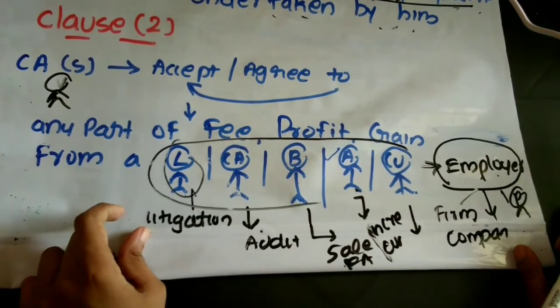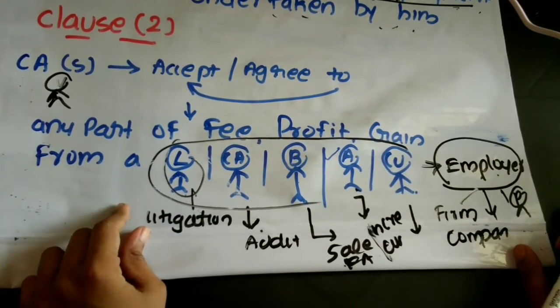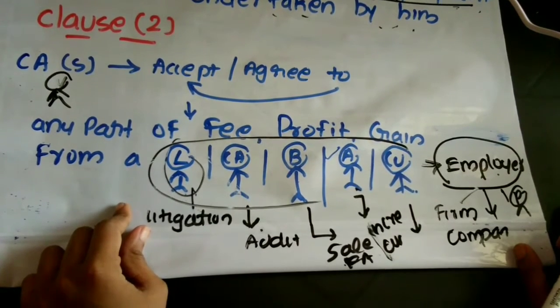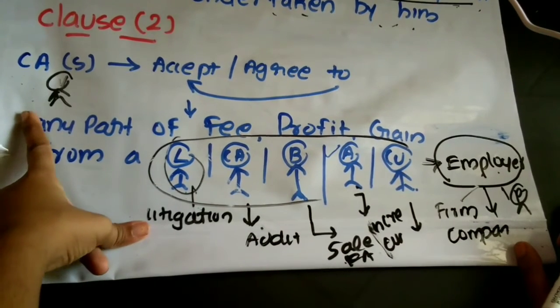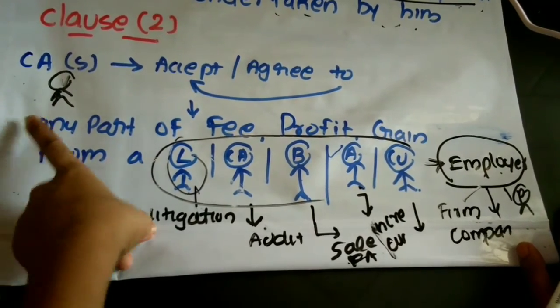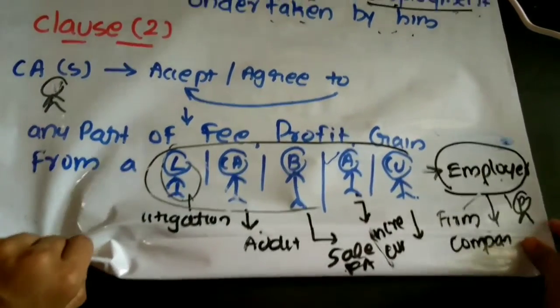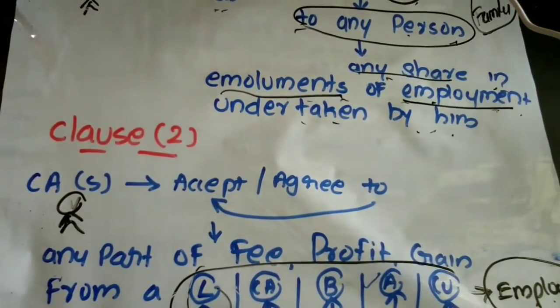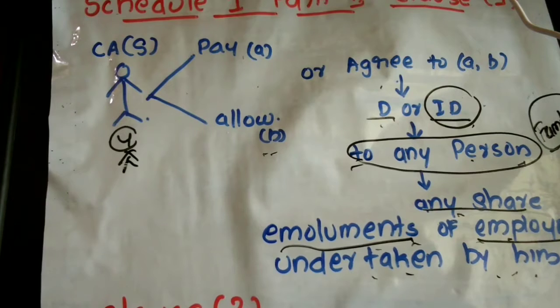Clause 1 and clause 2. Clause 1 is about making payment, that is a CA in service has to be very conscious while making a payment which is a part of the professional emoluments with respect of the employment undertaken by him. Then the CA in service must also be very conscious in accepting any part of the fee, profit, gain from any other person who has been appointed by the employer. This is what clause 1 and clause 2 of Part 2 say. In Part 2 there are only 2 clauses.